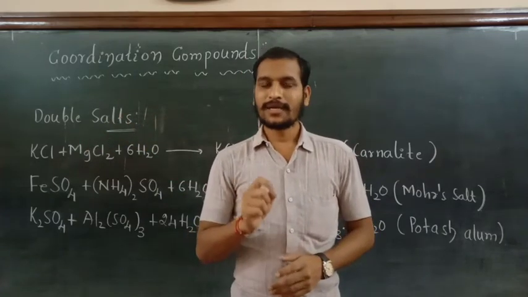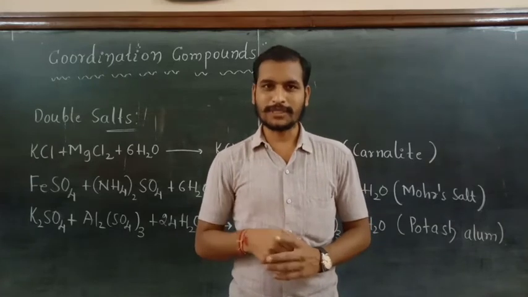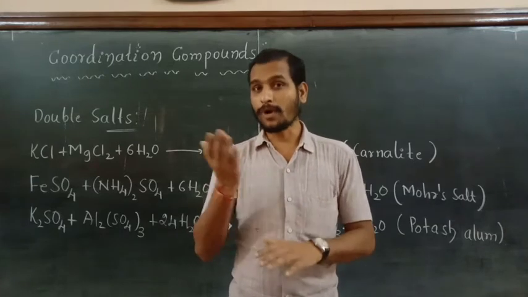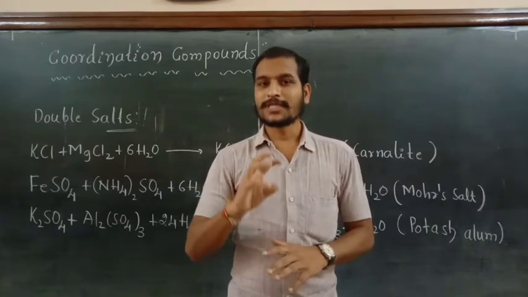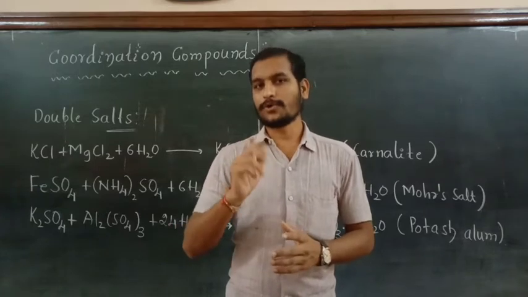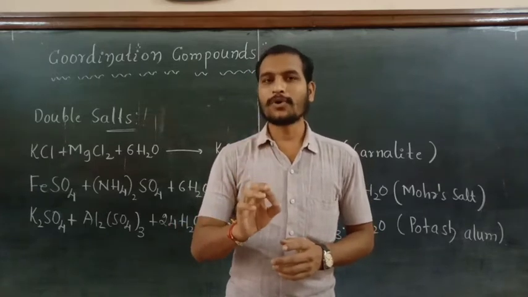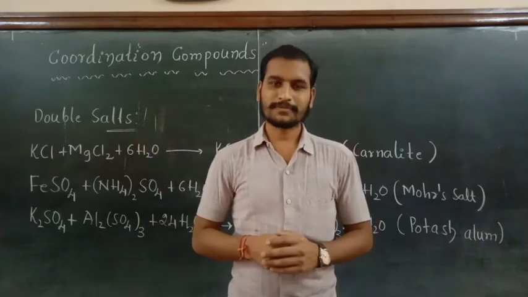When you mix two salt solutions in a stoichiometric proportion and let them evaporate, you are left with some type of crystals or compounds, and those compounds are called double salts.